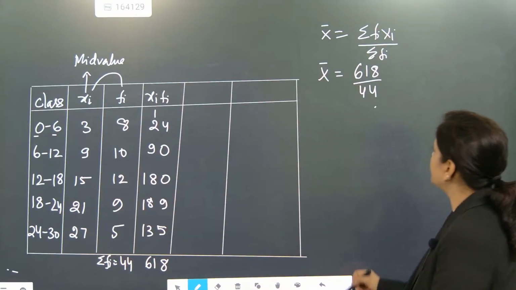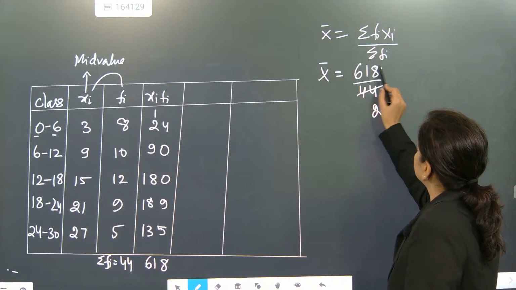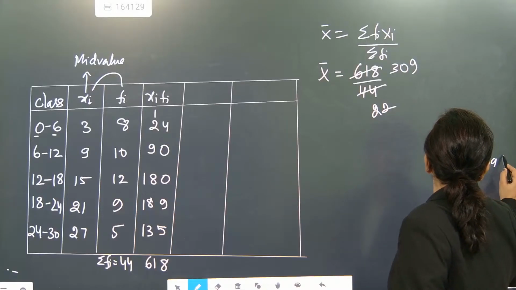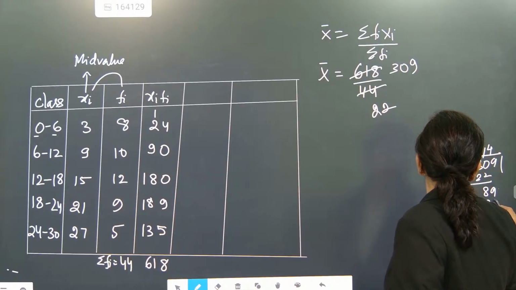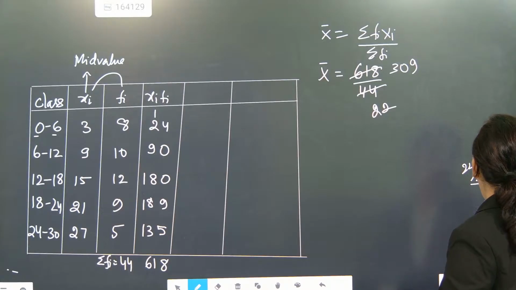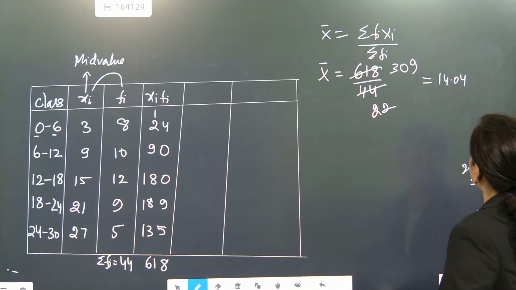So 618 is coming. 618 divided by 44, so it is approximately coming 14.04.